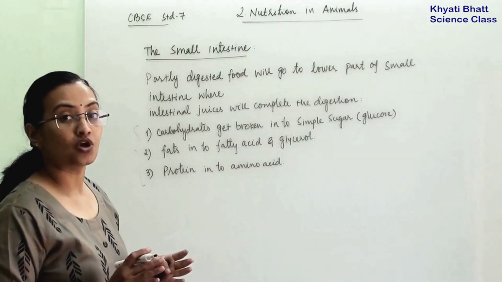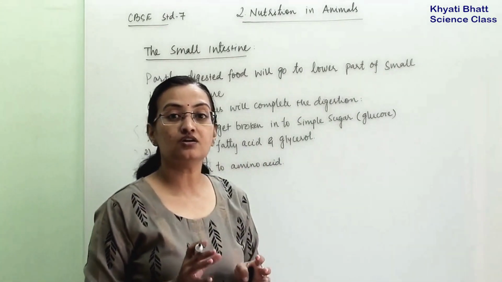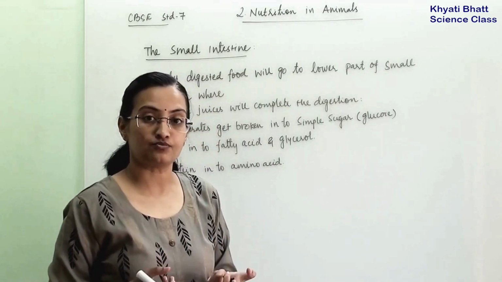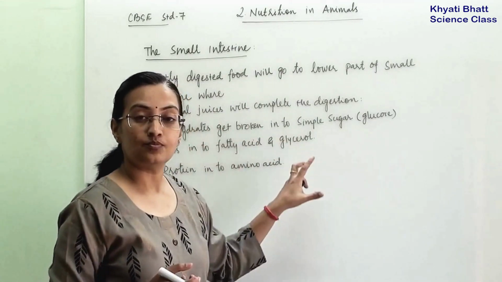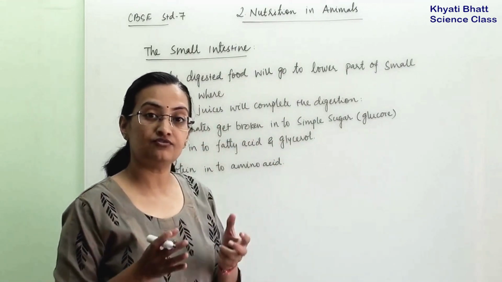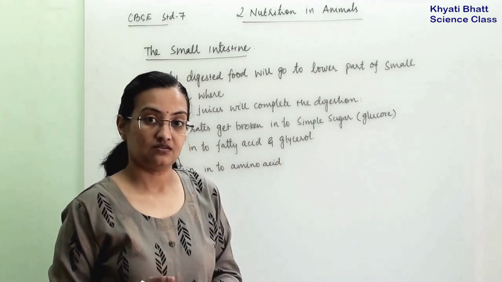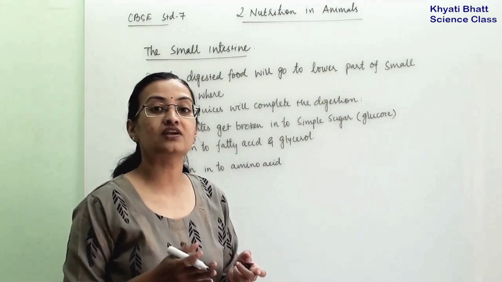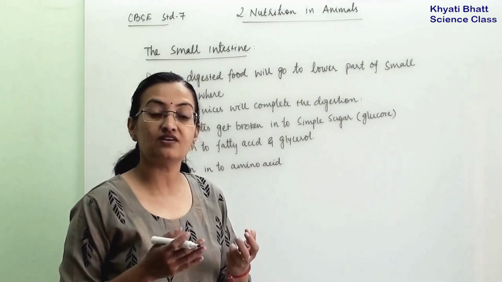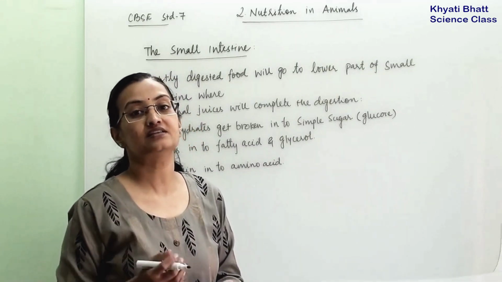Now in the small intestine, one of the most important processes will happen, and that is absorption. Once all this food is digested with the help of intestinal juices, the absorption process will start. Let us learn how the small intestine will absorb this food and where the absorbed food particles will go.